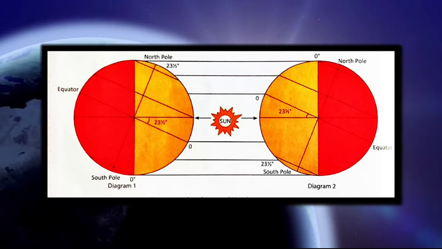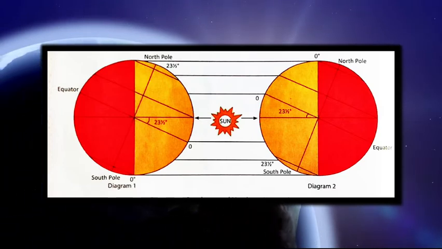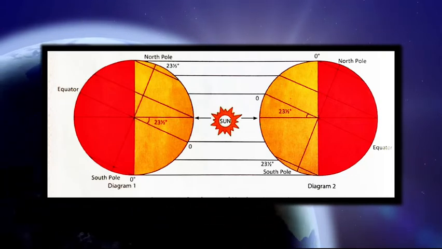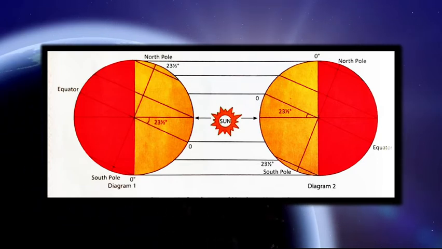So, in the first diagram, we see that the north pole is tilted towards the sun. So, this place will be hotter, while the south pole is far from the sun. So, this place will be colder.